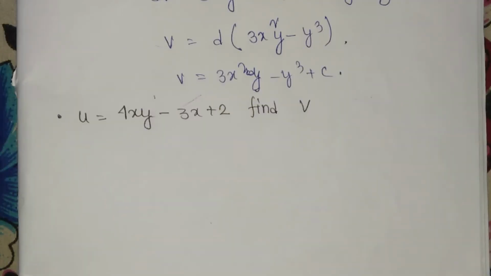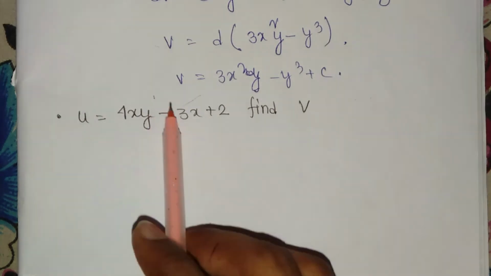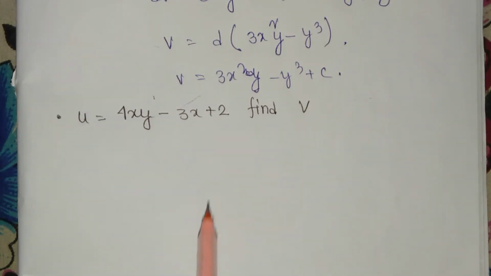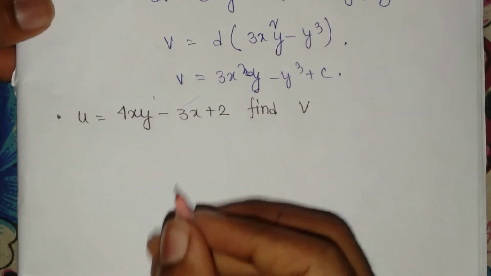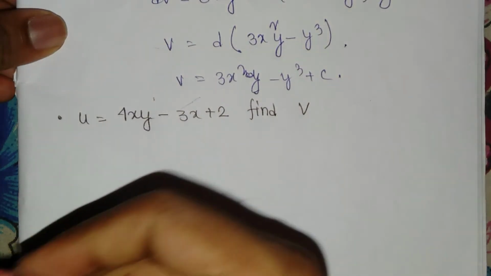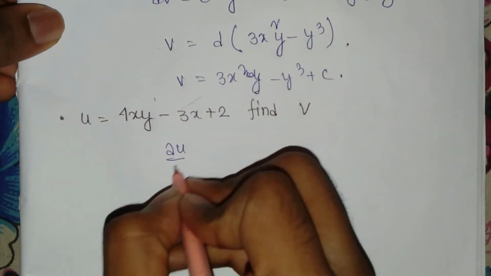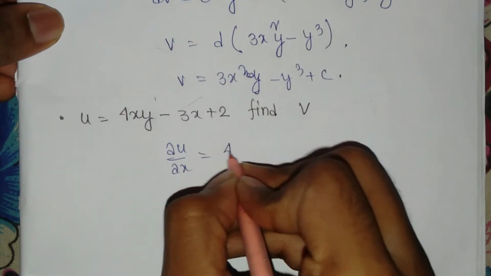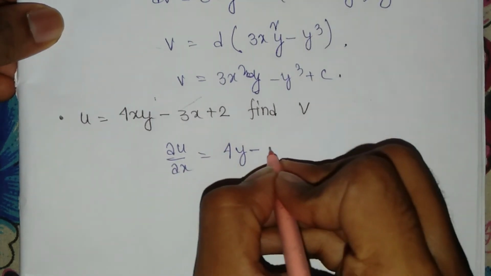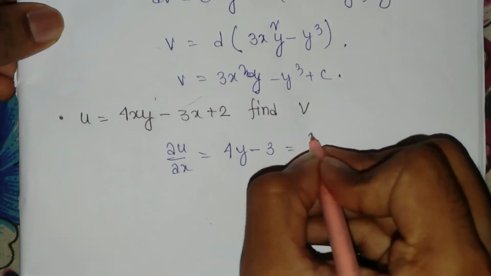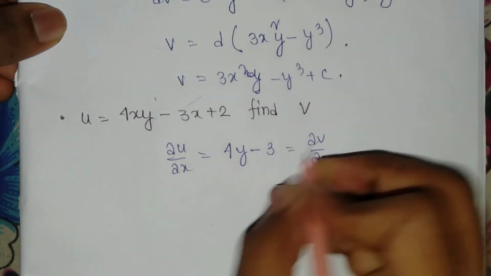So another question is u is equal to 4xy minus 3x plus 2. Find the v. So this is the same as the previous problem. You have to find del u by del x. You will get 4y minus 3 is equal to del v by del y.